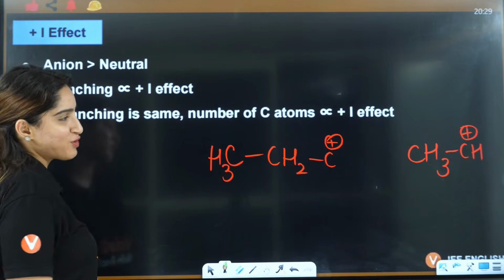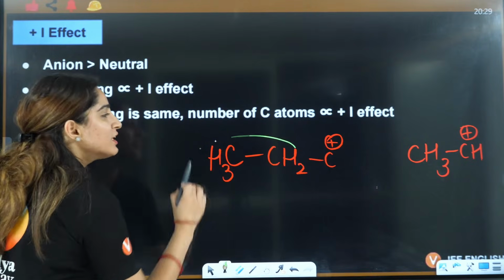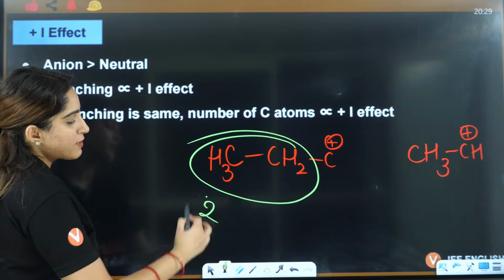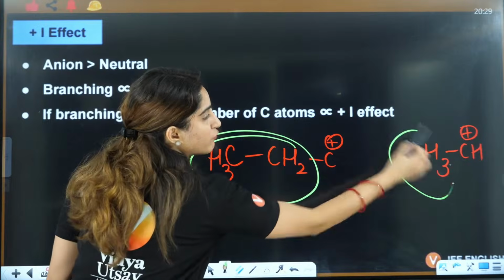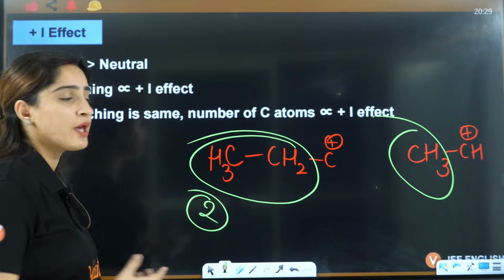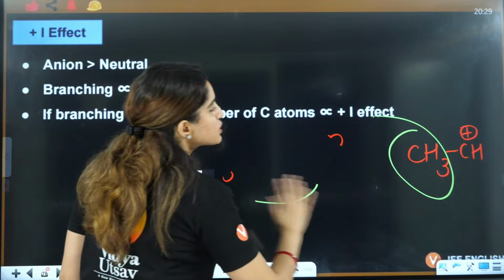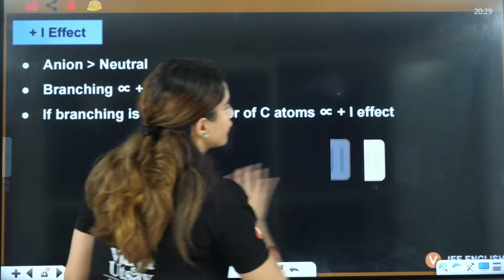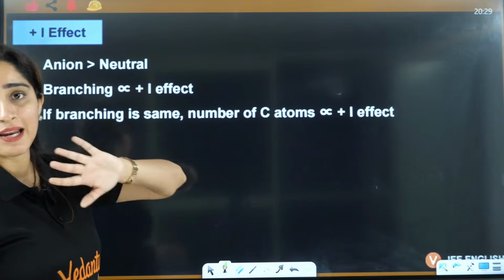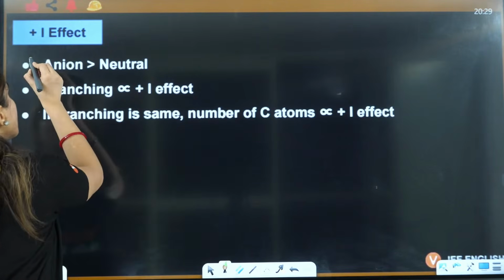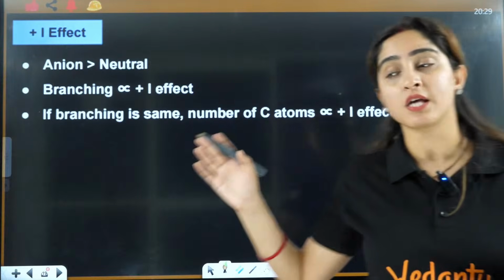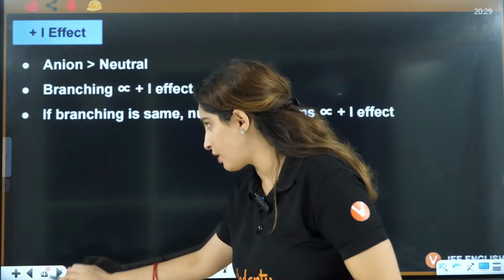But here what we will do, that more the number of carbons, more will be the plus I effect. Here you have 2 carbons and here you have only 1 carbon. I am not counting the carbon which has the charge, okay? So more the number of carbons, more will be the plus I effect, right? If branching is same, number of carbon atoms is directly proportional to the plus I. This is very important, right? And we will apply all of this just now, okay?